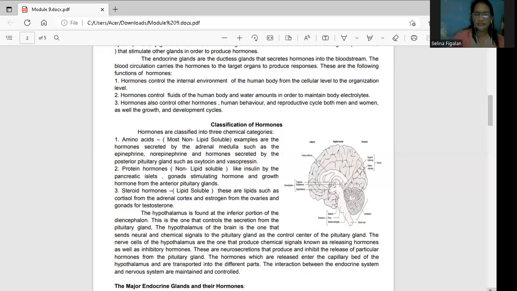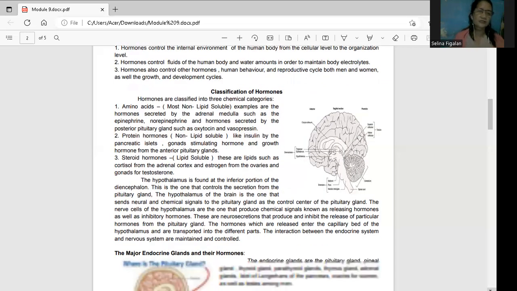The major endocrine glands and their hormones. What are the endocrine glands and their hormones? So, di ba naalala nyo sa inyong previous lesson about the different parts inside our body? Meron kayong nakikita inside the brain, in your neck portion, at the lower portion of your neck. Okay? The melatonin, naalala nyo yung class? So, the endocrine glands are your pituitary gland, your pineal gland, your thyroid gland, your parathyroid glands, your thymus gland, your adrenal glands, your islets of Langerhans, which are released by your pancreas, the ovaries for the women, as well as the testes for men.